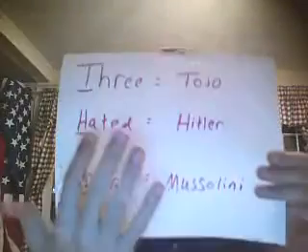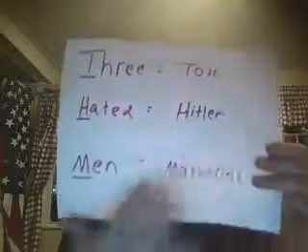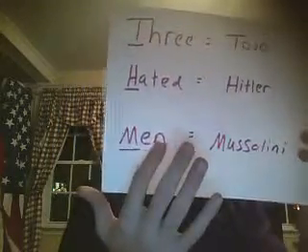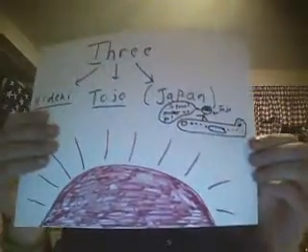We're doing last names, so you don't have to worry about learning the full name. For hated, we have Hitler, and for men we have Mussolini. Those are the 3 main players that rose in their countries, promoted fascism, and became dictators of their own country. We're going to start off with the letter T.